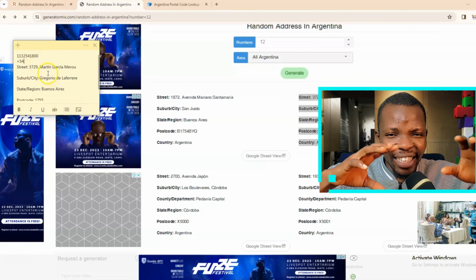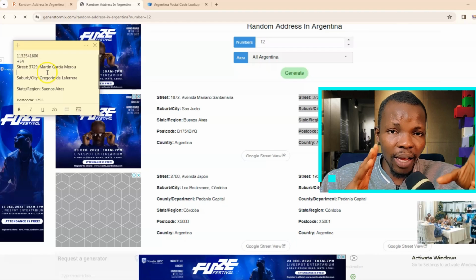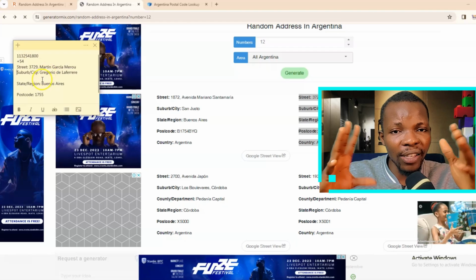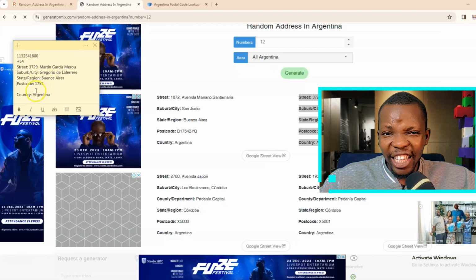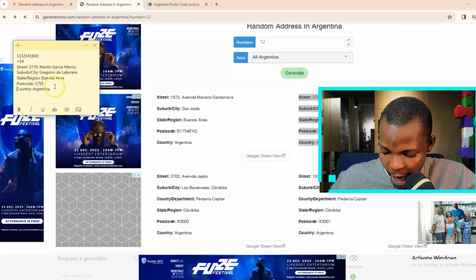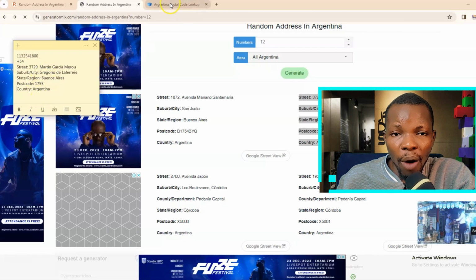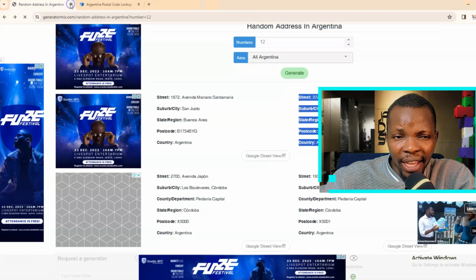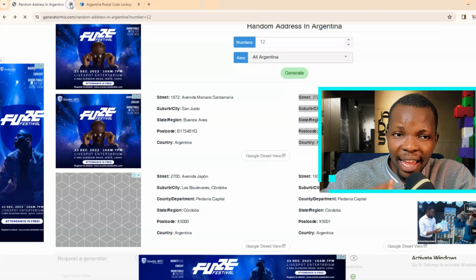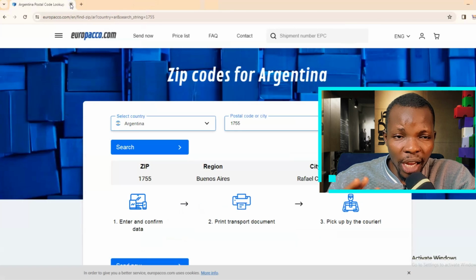Now that we have the details that we want to use to create our PayPal account on our sticky note or our notepad, the next thing you need to do is to actually initiate the PayPal account creation. So which country are we going to use? Well, we are going to use Argentina. That's a country that I can vouch for, that their PayPal is very reliable and you will never get banned as far as you follow the rules and regulations.